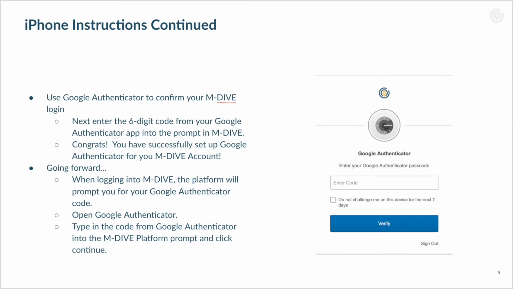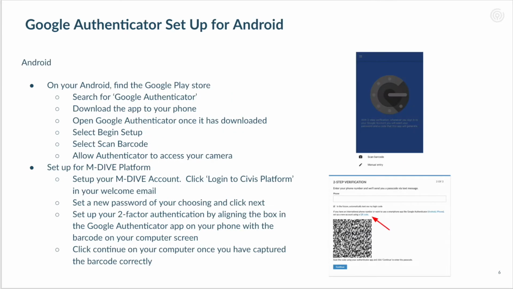Going forward, when you log into the mDive platform, you will enter your email address, then your password. Then the platform will prompt you for your two-factor authentication, where you will enter your Google Authenticator code. Open Google Authenticator on your iPhone or Android device, type the code from Google Authenticator into the platform prompt, and click Continue. You can review this video for help moving forward, or email support@civisanalytics.com if you're still running into any challenges.